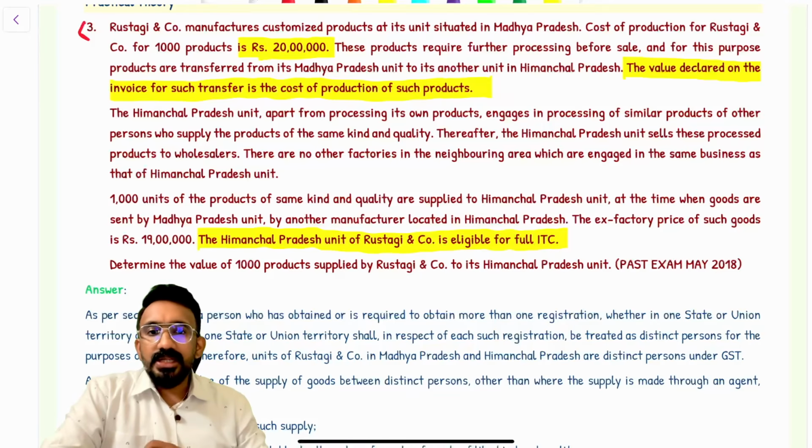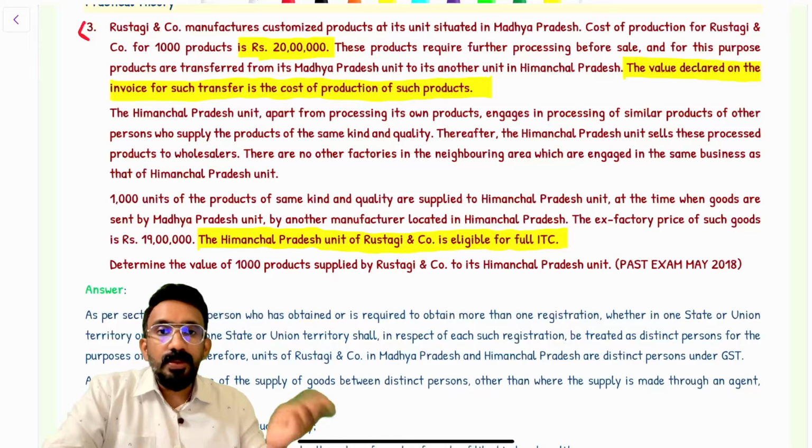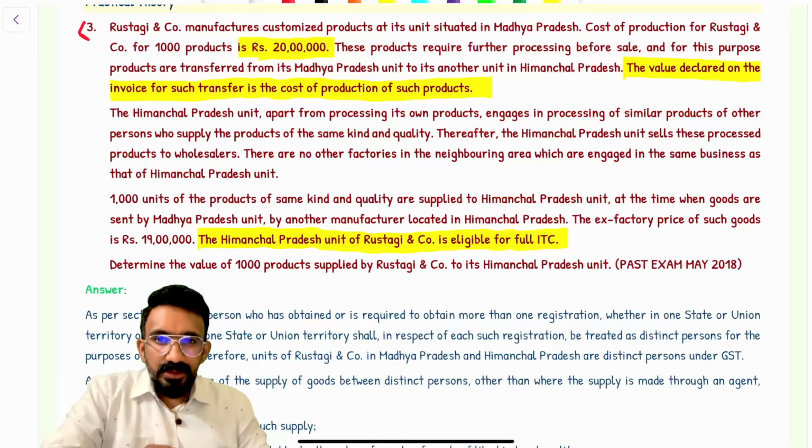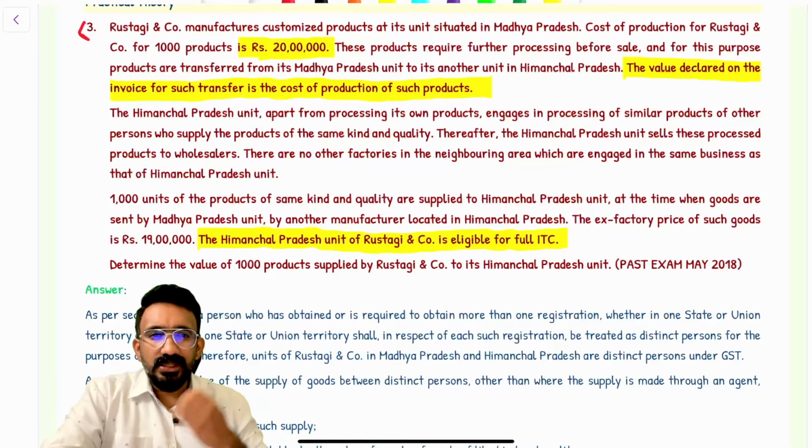Is the recipient eligible for full ITC? Yes. If the recipient is eligible for full ITC, what provision will I apply? The deemed open market value provision. What is deemed to be the open market value here? 20 lakhs. What is declared in the invoice will be treated as the open market value.